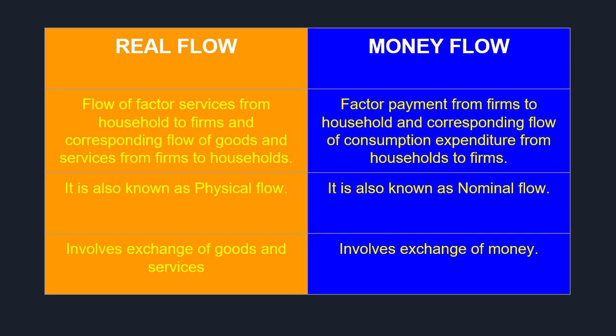Real flow is also known as physical flow. Money flow is also known as nominal flow. Real flow involves exchange of goods and services. Money flow involves exchange of money. So these are the two types of flow which will take place in the circular flow of income. It involves flow of goods and services, which is real flow, and exchanging money, which is money flow. I hope this much is clear to you.